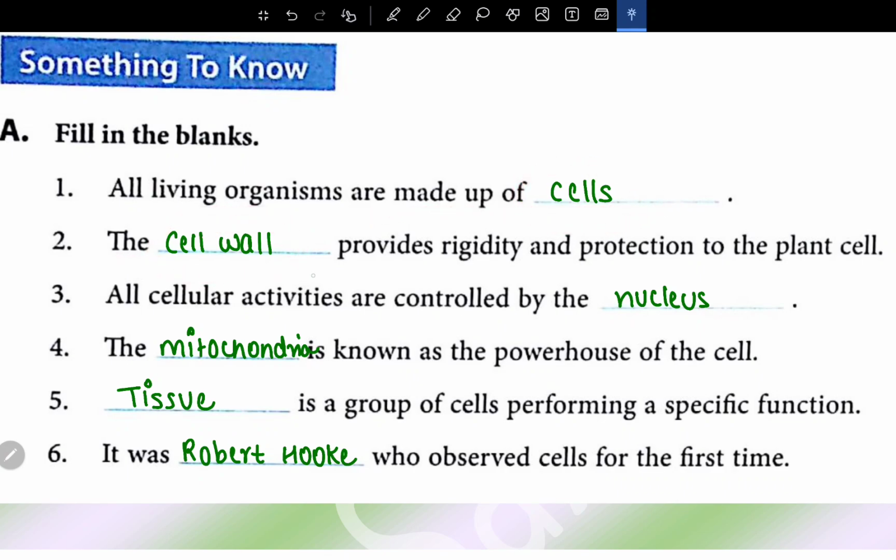The cell wall provides rigidity and protection to the plant cell. All cellular activities are controlled by nucleus. The mitochondria is known as the powerhouse of the cell. Tissue is a group of cells performing a specific function. It was Robert Hooke who observed cells for the first time.